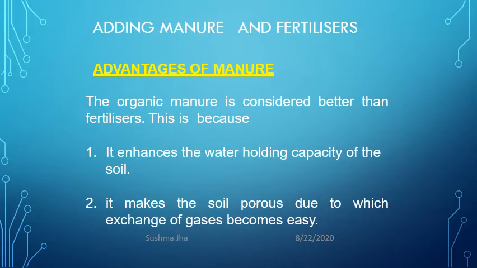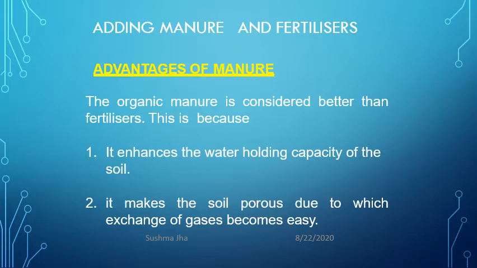Now, manures are basically organic in origin, meaning they are made from living organisms. So they are biodegradable. Fertilizers are made up of synthetic chemicals, so they are non-biodegradable. So organic manures are always advantageous or better than fertilizers, as organic manure enhances the water holding capacity of the soil. It holds the water in the soil and also makes the soil porous.